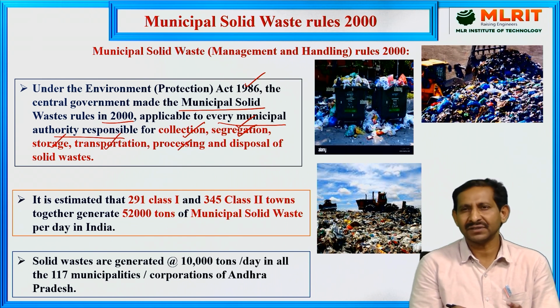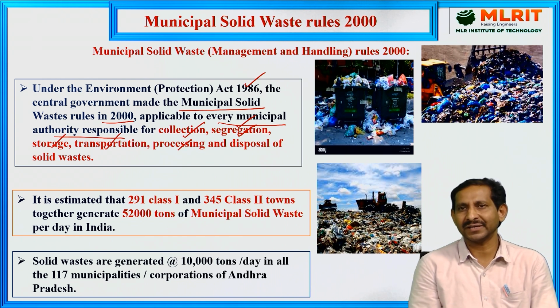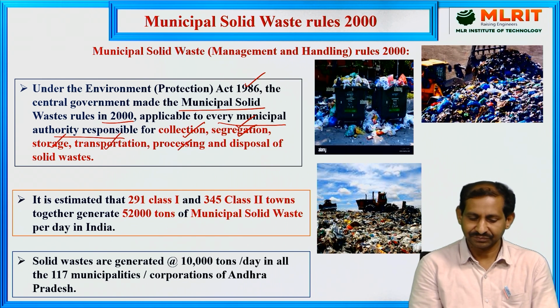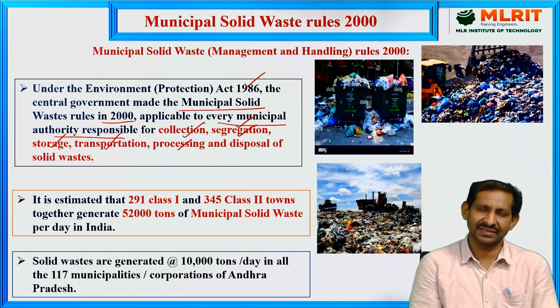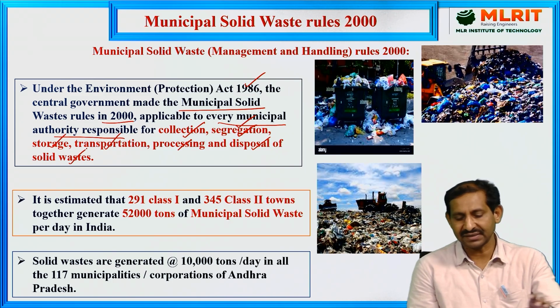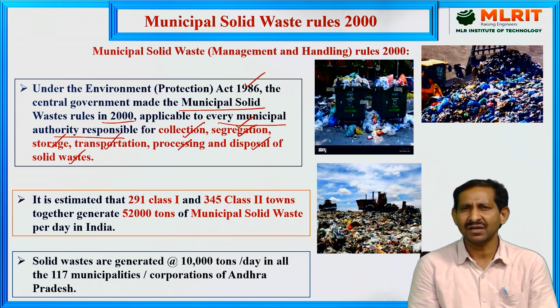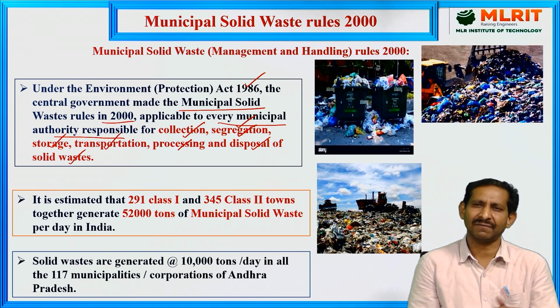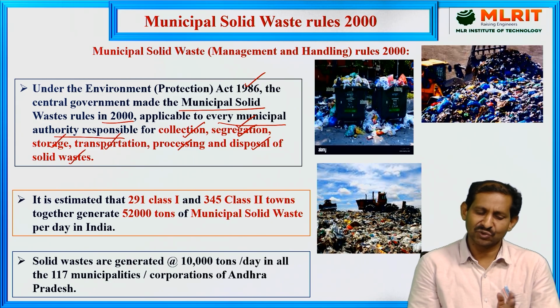Processing: after that, how you can process that municipal waste. Different technologies are there for waste processing and disposal of solid wastes. These are the different steps involved in solid municipal waste: collection, segregation, storage, transportation, different processing technology, and disposal of solid wastes. Each step must be followed.